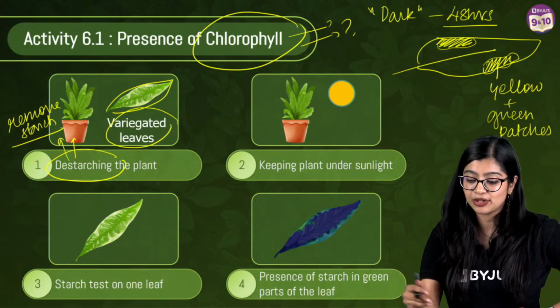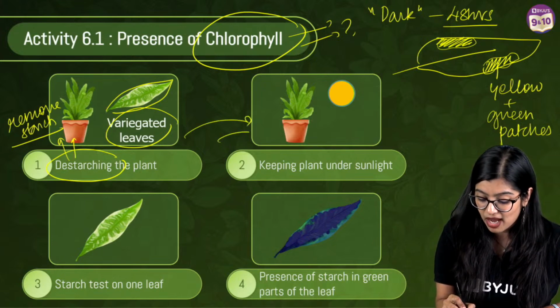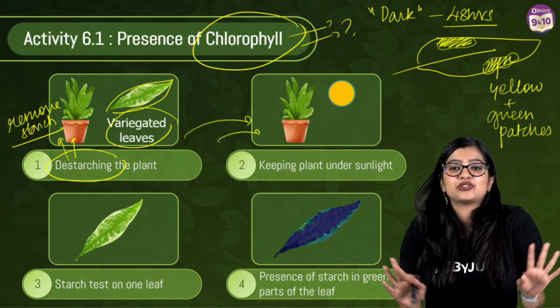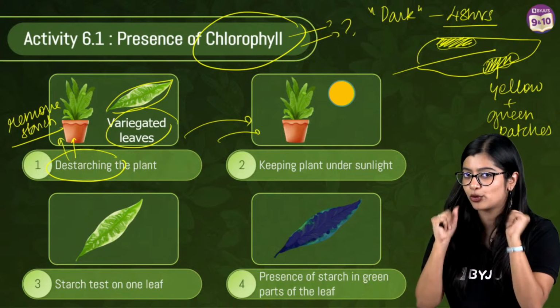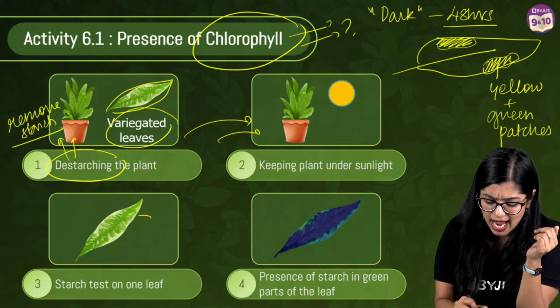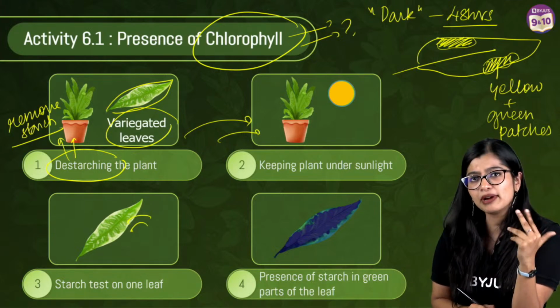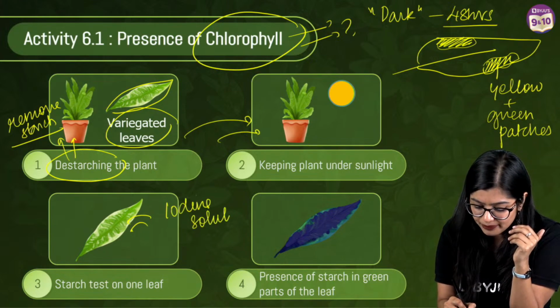Then after 48 hours of getting rid of whatever starch was there, I will keep my plant in sunlight, so a fresh photosynthesis happens. Now I've done some experimenting and I'm going to check. After I keep it in sunlight for some time, I am going to do my starch test. What will I do for the starch test? I will add a few drops of iodine solution.